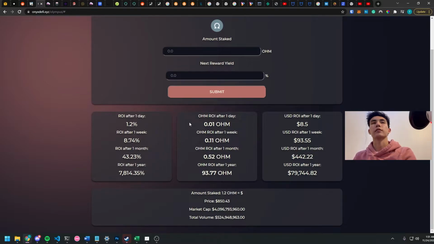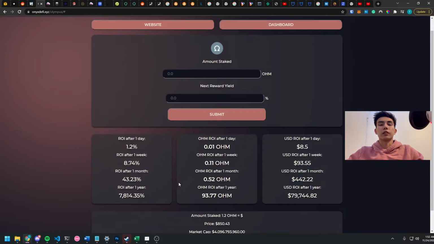Now currently there is a bit of a rounding error, where if you enter a pretty low amount, usually under $1,000, the USD ROI after 1 day and the Ohm ROI after 1 day will be 0, and that's something I'm going to have to fix. But you also get a bunch of information about how much you should expect within the year. So putting in about $1,000 should net you $80,000 after 1 year. It's very unrealistic, but I kept that metric in there because a lot of spreadsheets keep it in there anyway. I'm still looking to flesh this part of the calculator out.